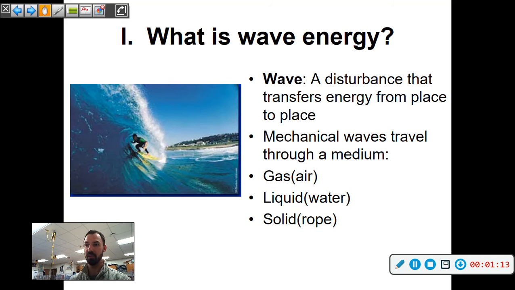Solids also transmit waves. You feel vibrations during an earthquake, as an example. A rope could be another example. You flip the rope and the vibrations go through the rope to the other side. You can actually use a rope or string to talk to somebody through an old-fashioned telephone. You talk through the cup and the other person puts it up to their ear. We'll look at examples of that with sound.